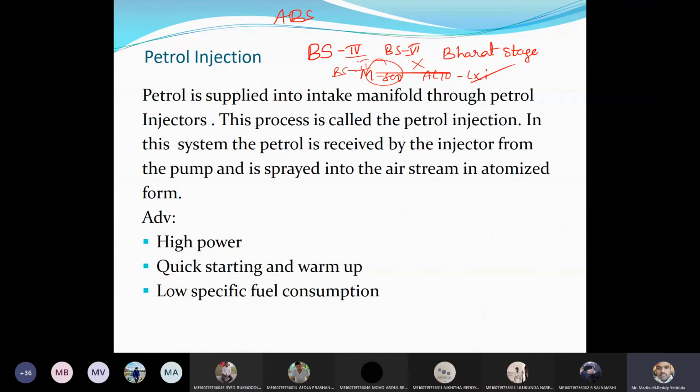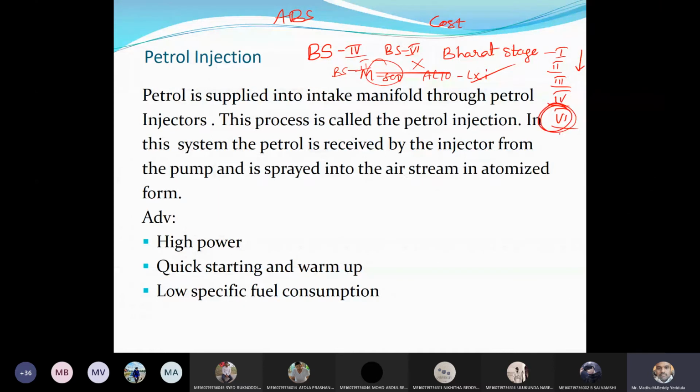When they change the Bharat stage norms, these norms are changed by the Pollution Control Board and the central government, based on the pollution standards. Whenever they change the stage from stage 1 to stage 2, stage 2 to stage 3 and stage 4, now they skipped 5 and directly entered stage 6. It means the emissions emitted by the engines are decreasing. In order to decrease the pollution, they should refine the engines. Therefore the cost of the engine will increase. That's why BS6 engines are costly.